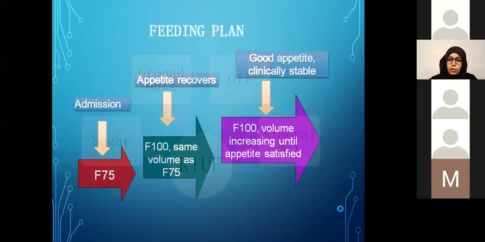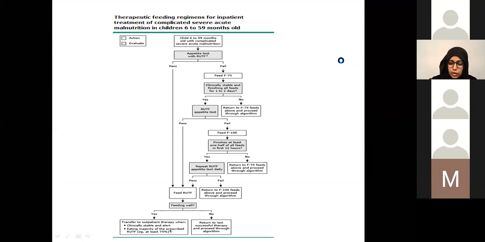So here is the feeding plan at the admission. As I said, we start with the low calorie formula, and once they are tolerating it and their appetite is recovering, then we switch to a higher calorie formula, F100, providing 100 kilocalories per 100 ml. And once their appetite is better and their fluid and electrolyte imbalances are corrected, then we move them to the regular diet. And this is the same thing explained in that algorithm.